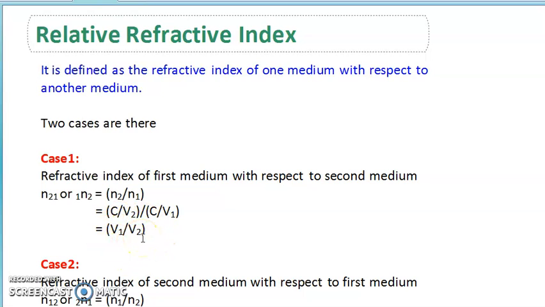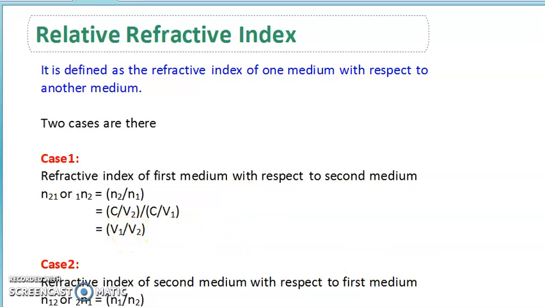So we can write the refractive index of the first medium with respect to the second medium in terms of the refractive indices of the mediums and in terms of the velocities of the mediums. The refractive indices of the separate mediums will be reversed, that means n2 upon n1, but the velocities will be v1 upon v2.